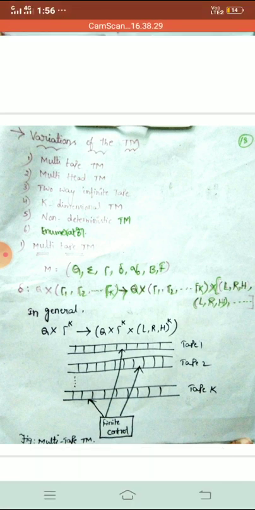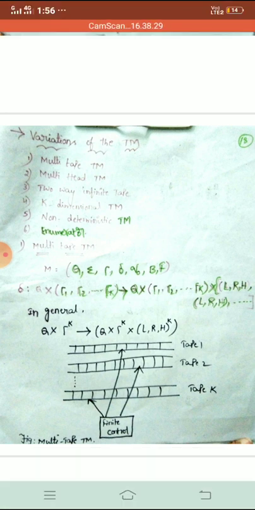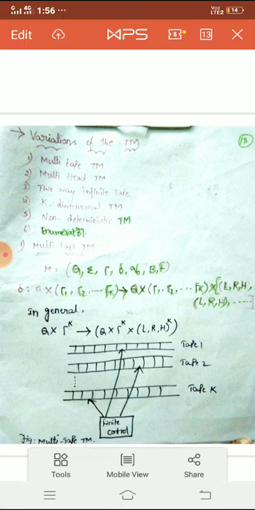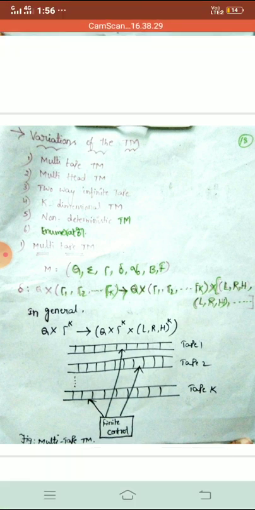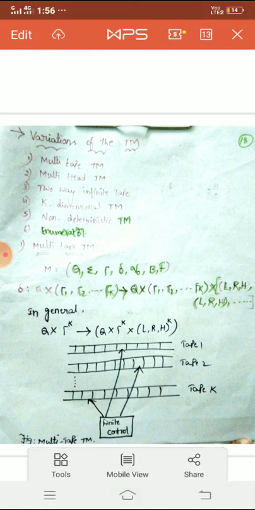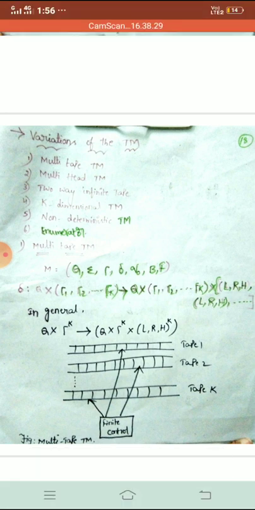Fifth variation, that is non-deterministic Turing machine, that we have already seen. And the sixth one, enumerator. Here, in addition to the input tape, there is an output tape that is used for printing purposes. Such a variation of Turing machine is called an enumerator. Let us have a detailed explanation regarding each and every variation.